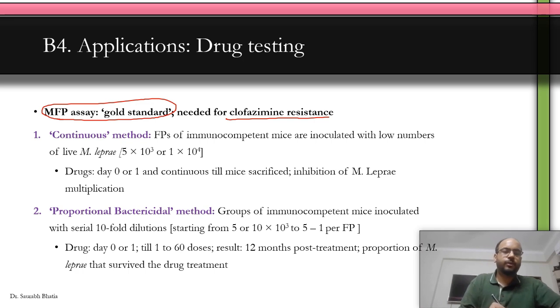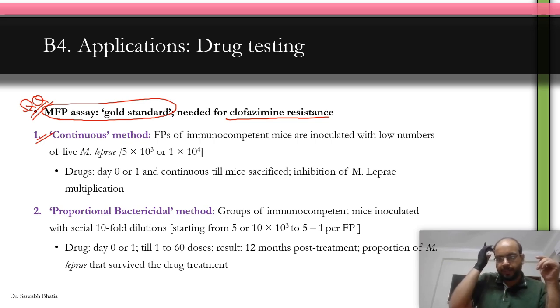Remember this, it's a good viva question. What is the gold standard for drug testing? That is mouse footpad assay. There are a few methods to do drug testing. One is the continuous method. In continuous method, the mouse footpad is inoculated by the M. leprae with low numbers. Okay, and then drugs are given on the day of inoculation or the next day, and then you see whether the M. leprae growth was suppressed or not.